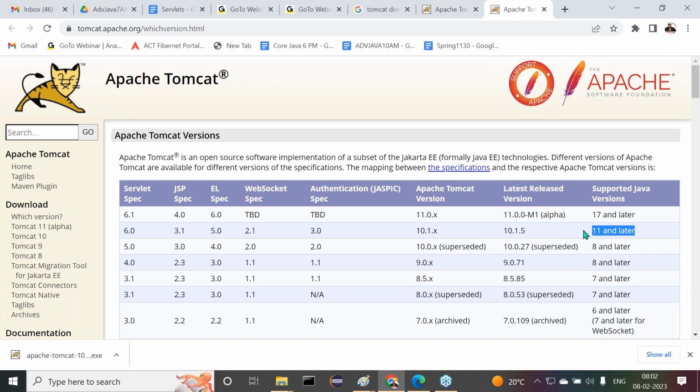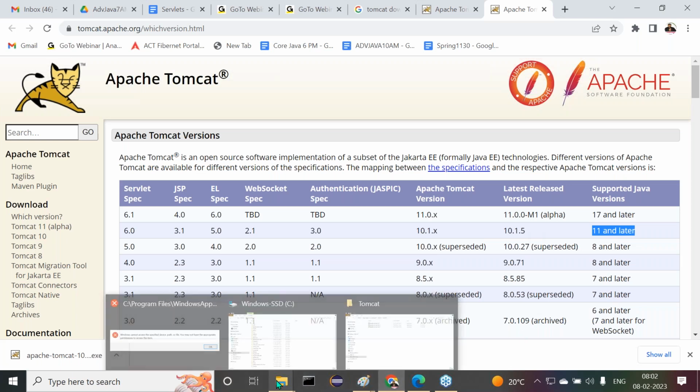Is the 17 version okay or not? Before starting installation, first of all you must get your system ready with the Java 17 version, or more specifically the 11 version. No problem, from 11 onwards support is available, either 11 or later. Any version can work, but I want to go with the 17th version of Java.